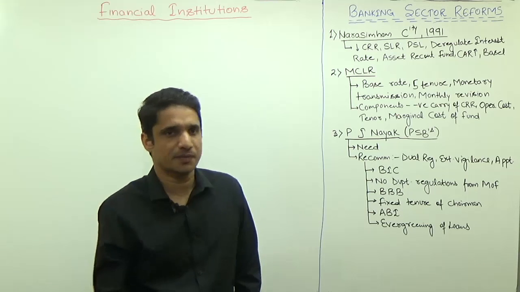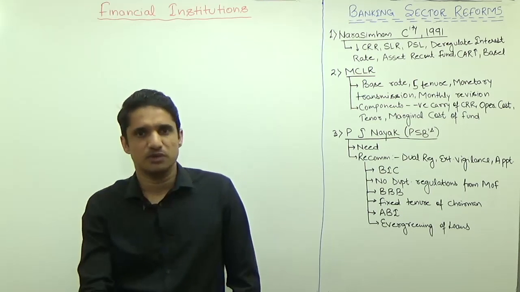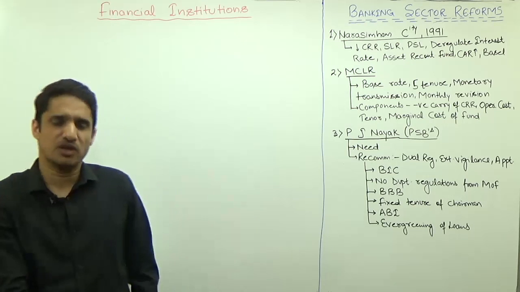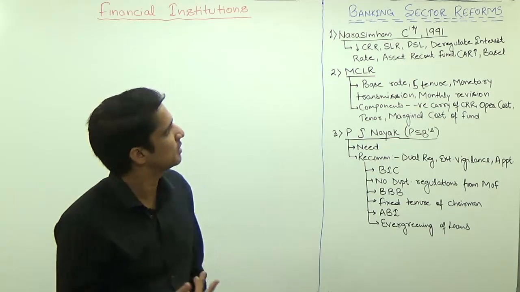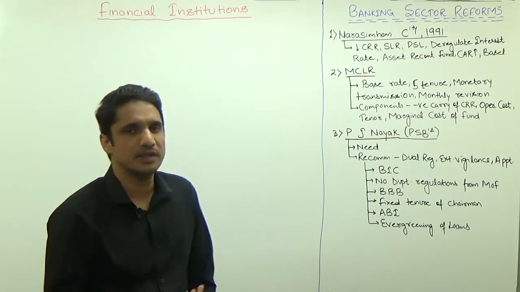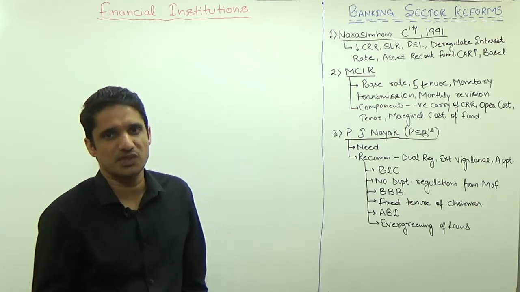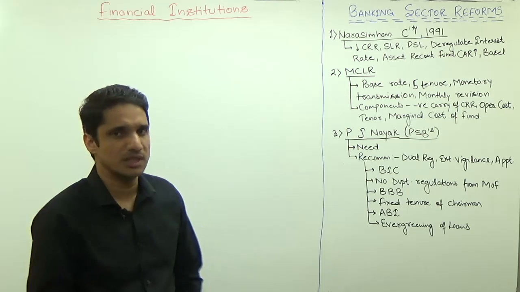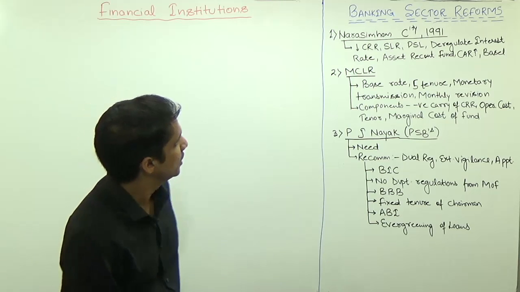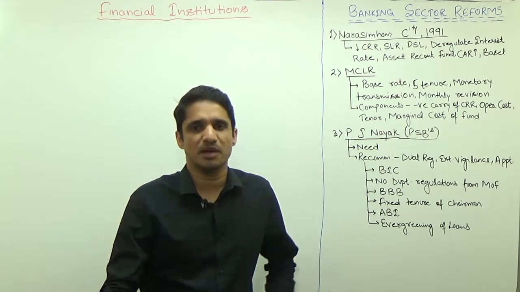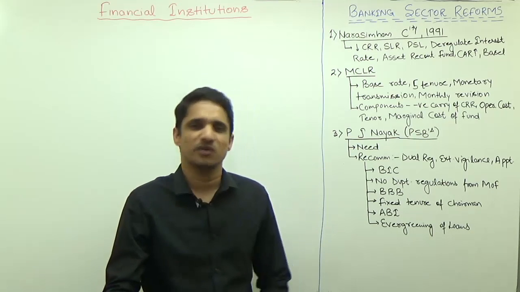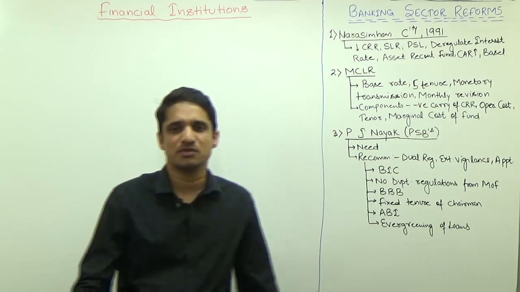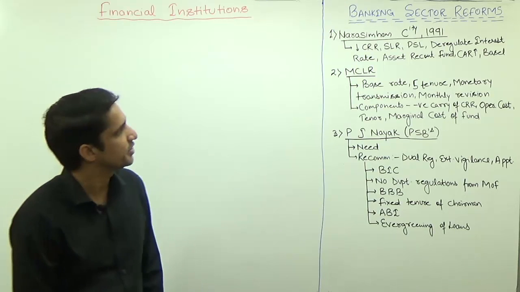the banking sector. So the first reform: when the economy got liberalized in 1991, the banking sector started getting reformed. The first committee related to the banking sector reforms is the Narasimham Committee. In 1991, the Narasimham Committee was set up, and Narasimham was the ex-governor of RBI. He was very well aware of the problems of the banking system and he gave the recommendations.